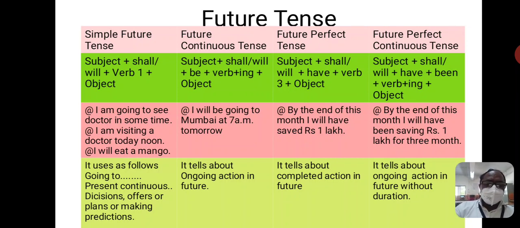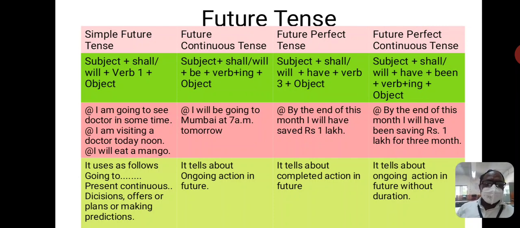See the second one. I am visiting a doctor today noon. I am confident about when I am going to visit a doctor. That's why a perfect time is given there. And the last one is the use of will or shall. I will eat a mango. So the general structure for simple future tense is subject plus shall or will plus V1 form of the verb plus object.